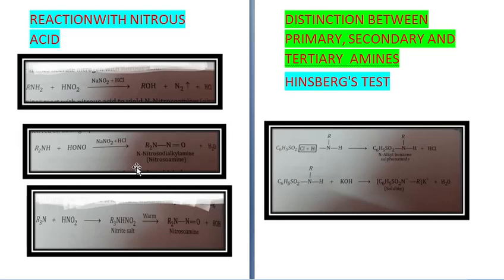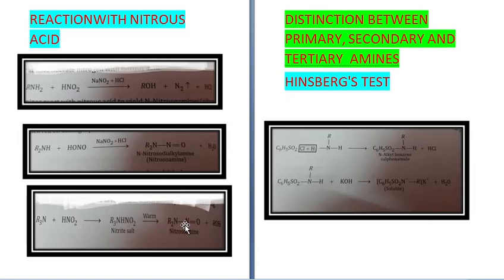And tertiary amines, R3N plus HNO2, give you R3NHNO2, that is nitrite salt, which on warming gives you R2N-N=O, nitrosoamine, and ROH. Alright, so these are the chemical properties.